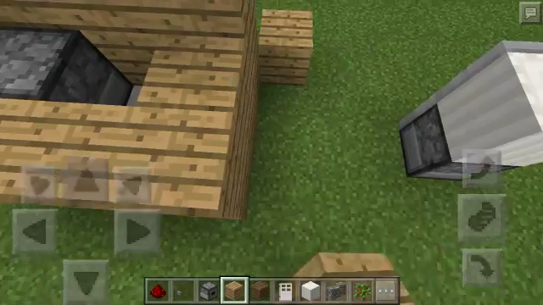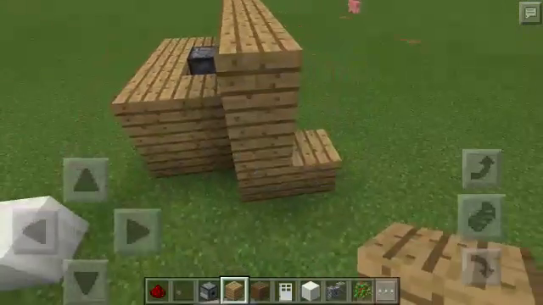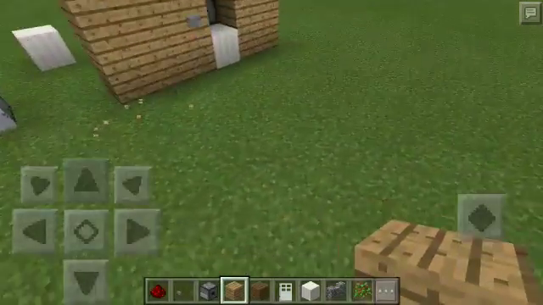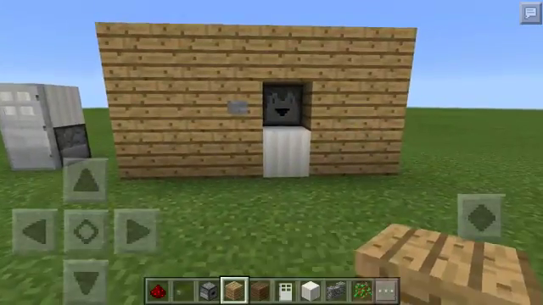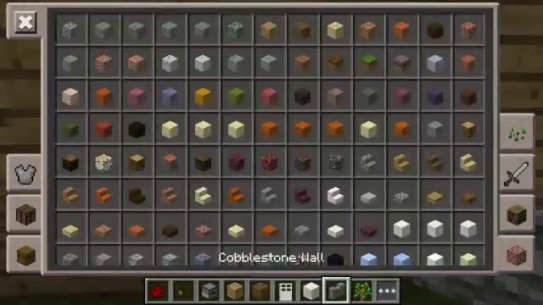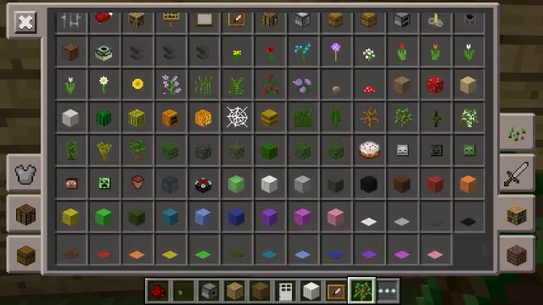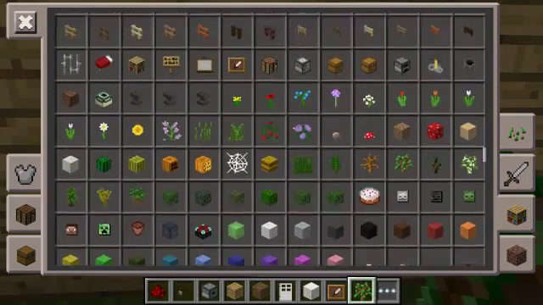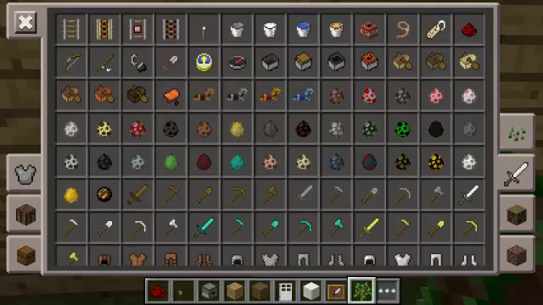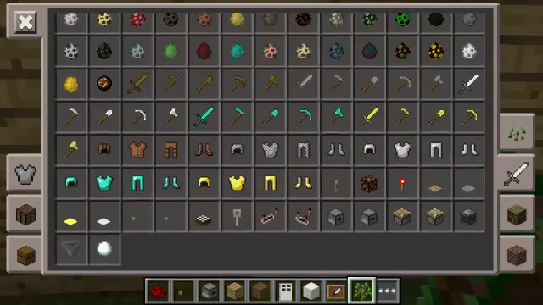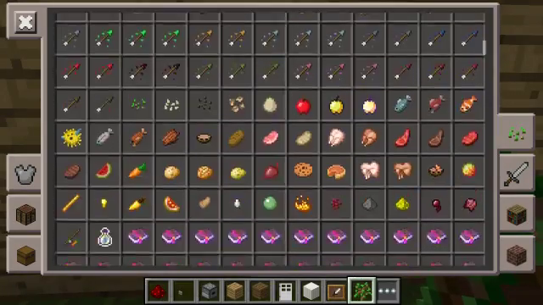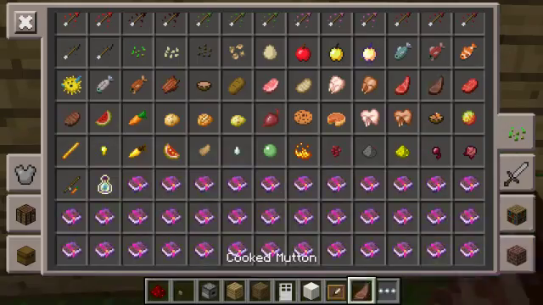So yeah. And just add your door. Oh wait, first, if you want to make it look better, you can add, where is it? Oh yeah, here.